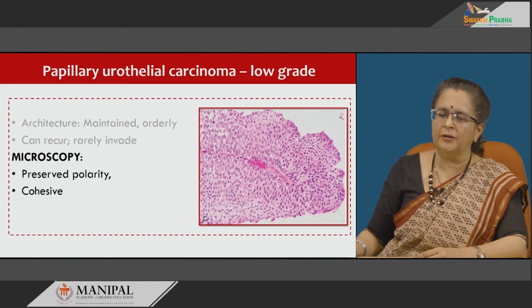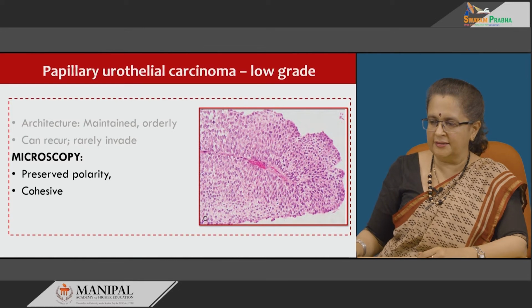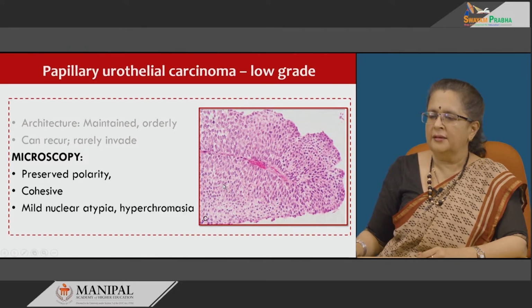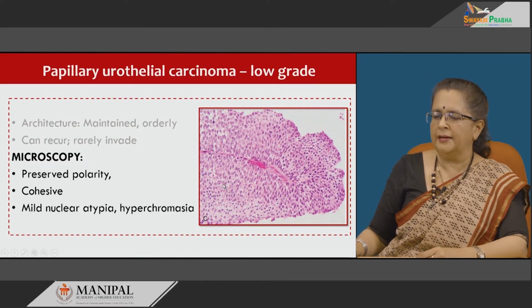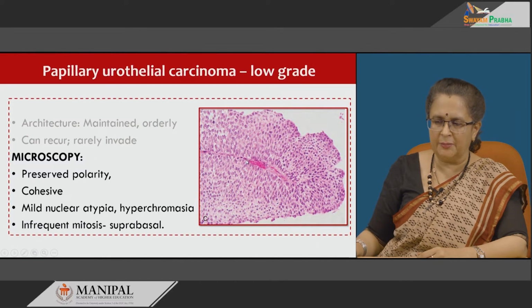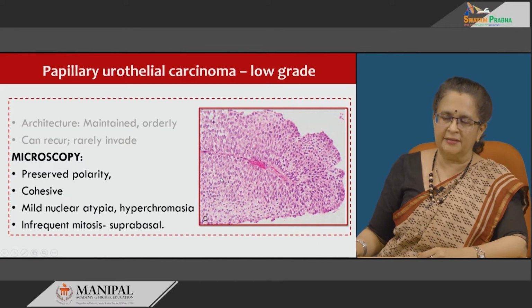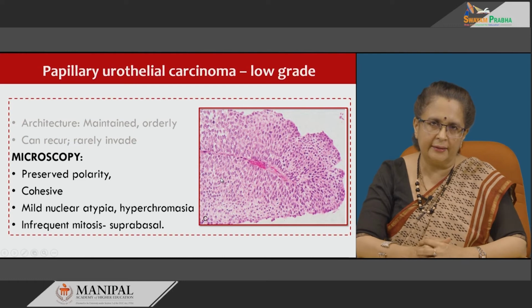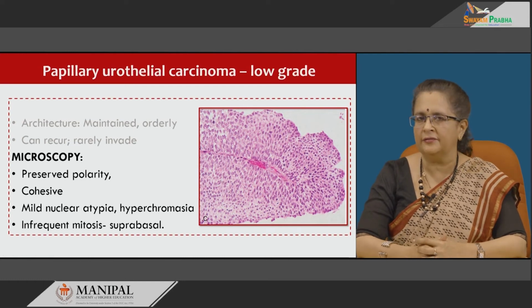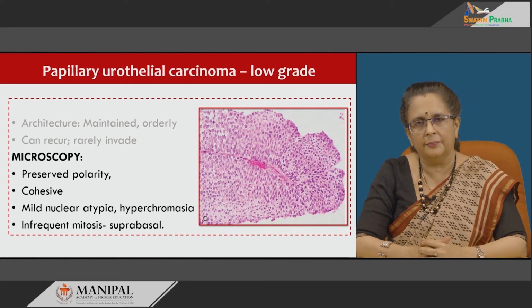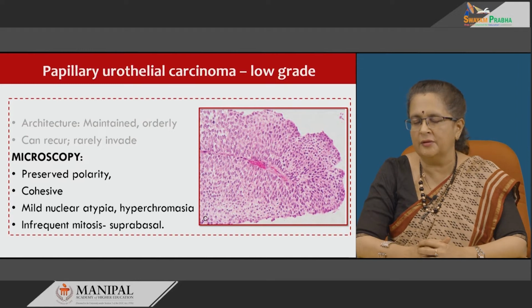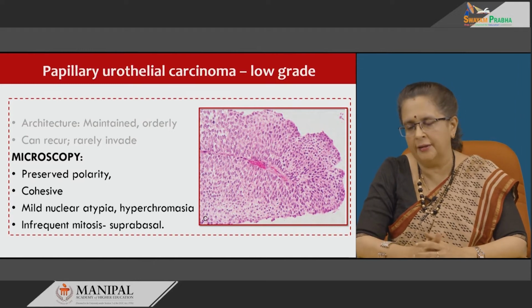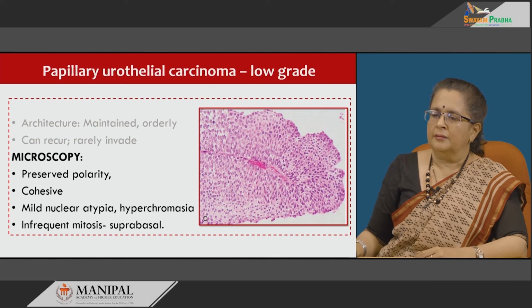Microscopically you get preserved polarity and cohesive cells with very mild nuclear atypia and hyperchromasia. If there is mitosis, then it is suprabasal, and that is how we detect this and differentiate it from your papillary urothelial neoplasm of low malignant potential, or PUNLMP.